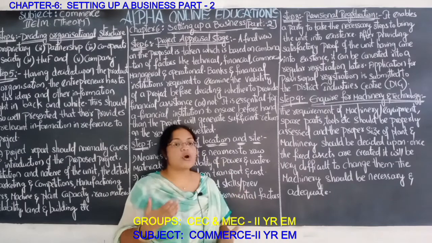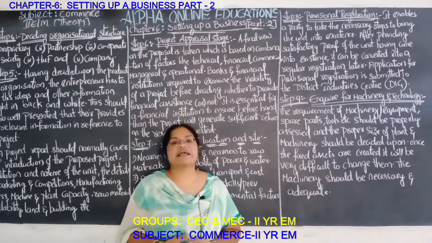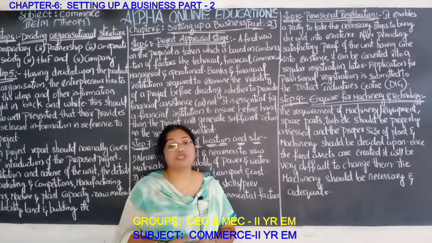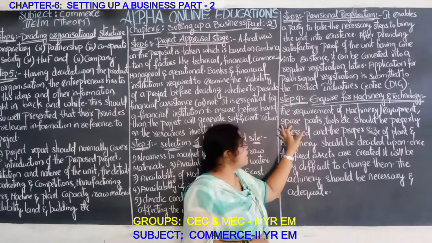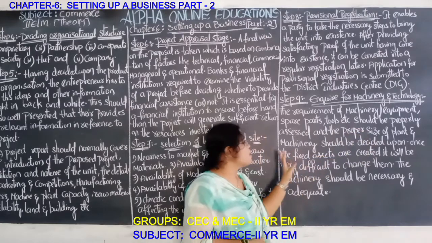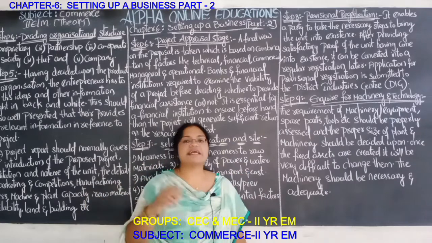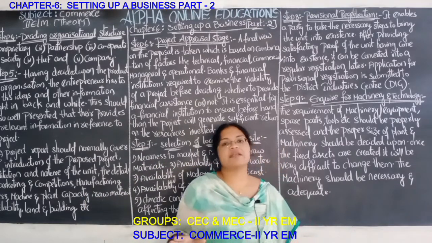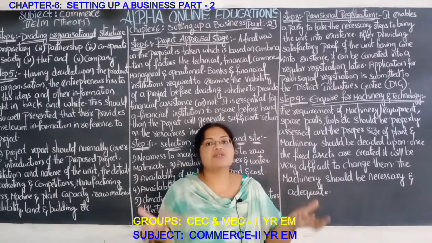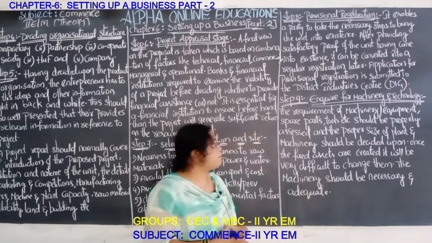Now it is time to know which type of technology is needed, and to inquire about the technology and the machinery, which type of machinery is needed here. The requirement of the machinery or equipment, spare parts, tools, etc. should be properly assessed, and the proper size of plant and machinery should be decided upon. What type of machinery, tools or equipment is needed, and what should be the size of that machinery, those things should be decided in step 9.